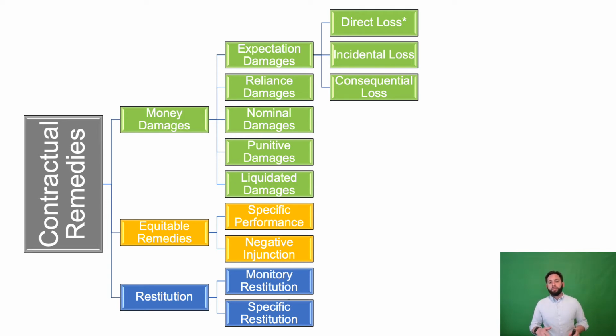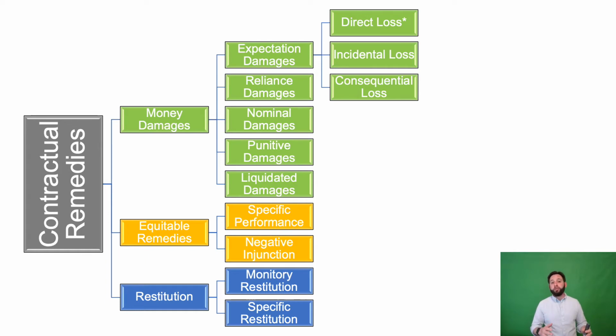Next up are the equitable remedies, and these are somewhat exceptional. Specific performance and negative injunction are where a court will actually require a party to do what it promised to do, or not to do what it promised to refrain from doing under a contract. We still need to have some type of contract or quasi-contractual obligation in order for such an obligation to be enforced. But this is different from money damages because the party actually has to do what it promised to do, not just pay money for its failure to do so.